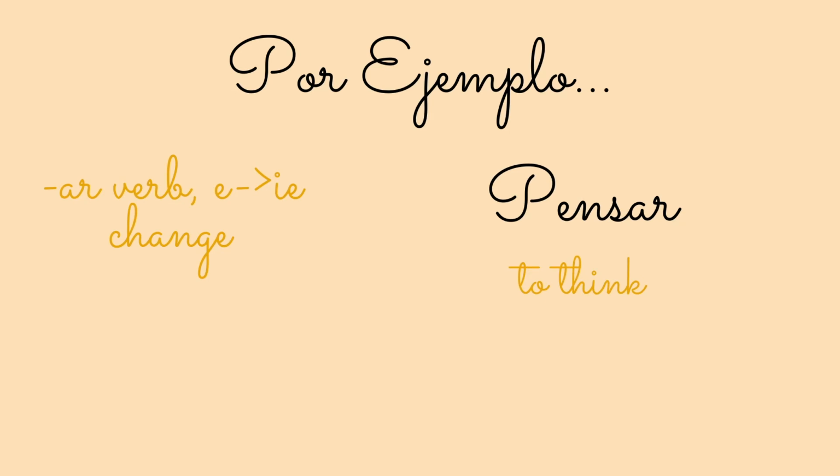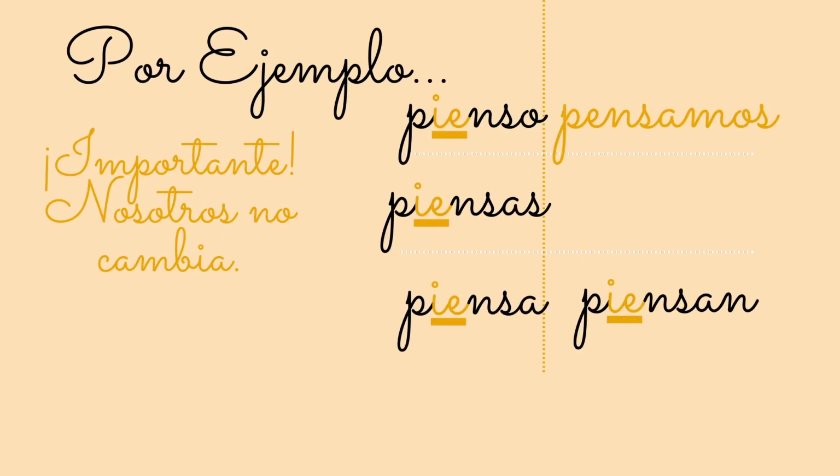First, let's start with the verb pensar, which means to think. It's an AR verb and an E to IE stem change. Now, let's go over how to conjugate. First, yo pienso, I think. The E in pensar changed to IE, and I stuck with the same endings for AR verbs.